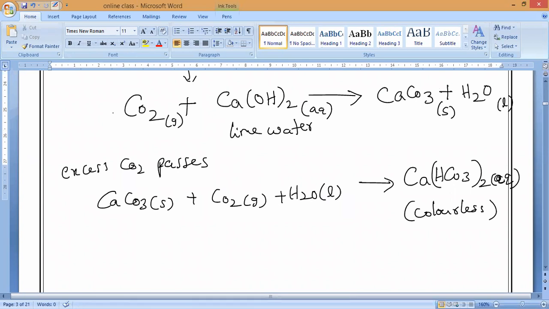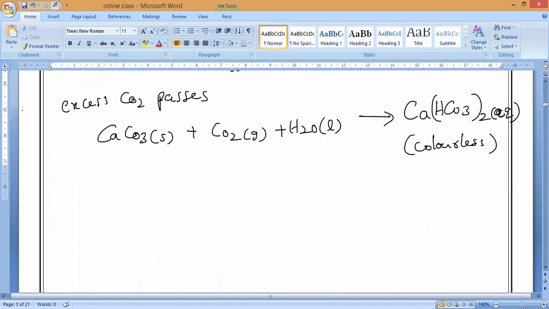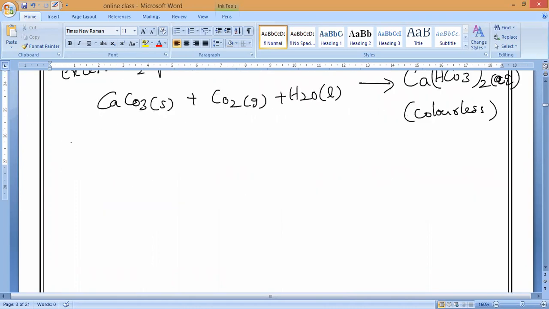Now we will go with the next concept: carbon always forms which bonds? Can anybody say? As we know, what is the atomic number of carbon?